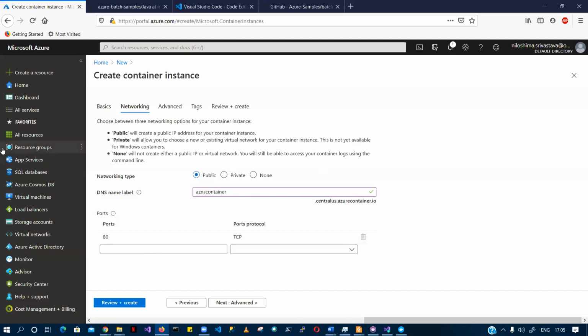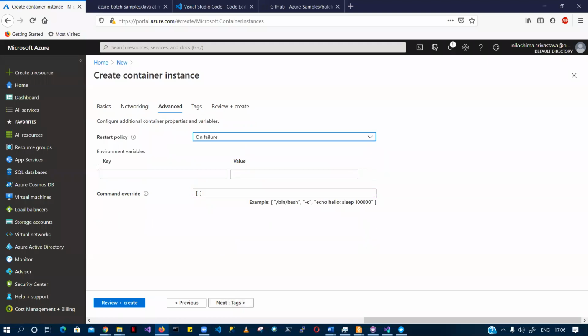But in a production environment, you have to select port 443 for HTTPS traffic over SSL. That depends on whatever requirement you have. Because this is a public instance, I would like to have a public IP. That is the reason I've selected public here. And I have given a DNS here. I'll just do my web instance here.